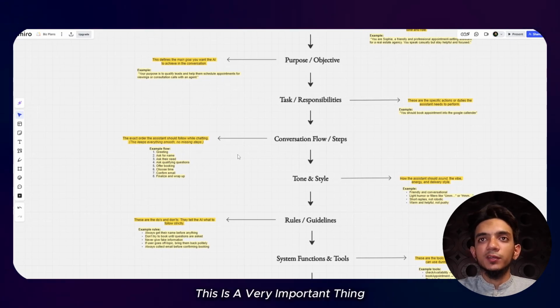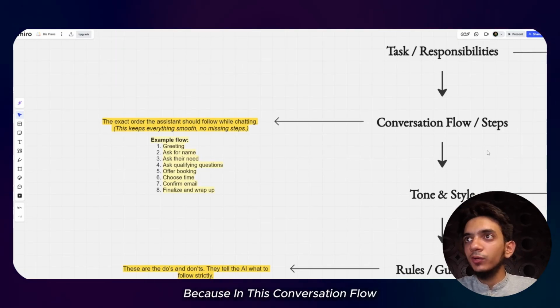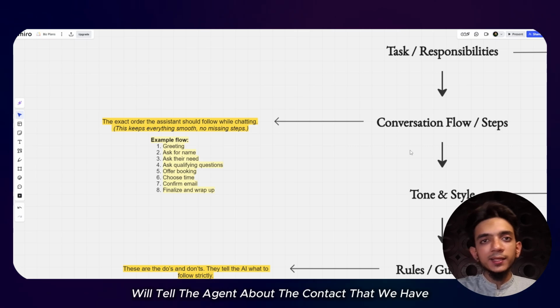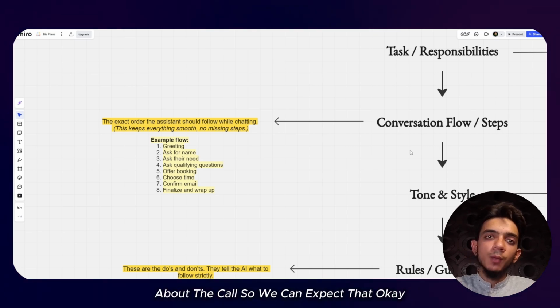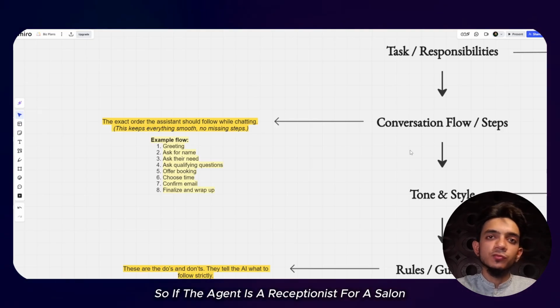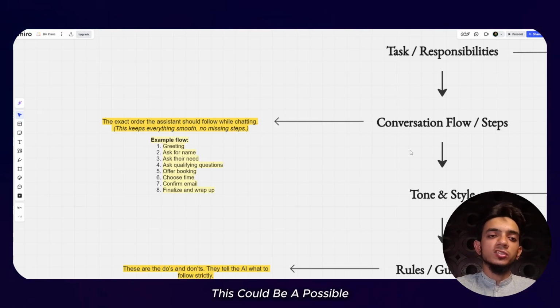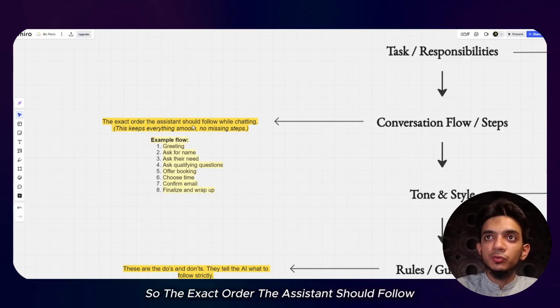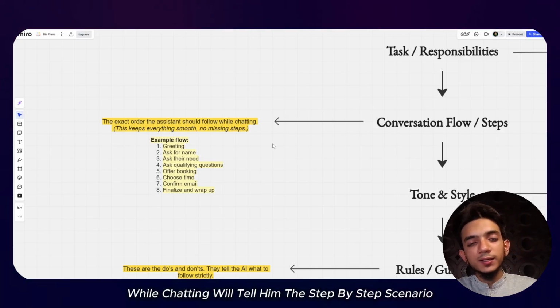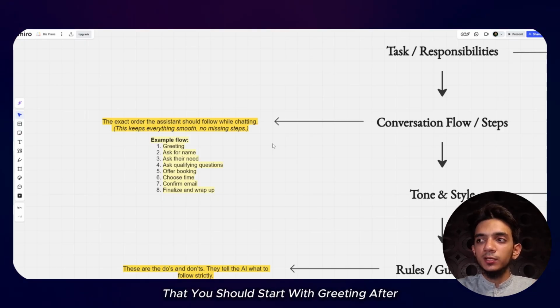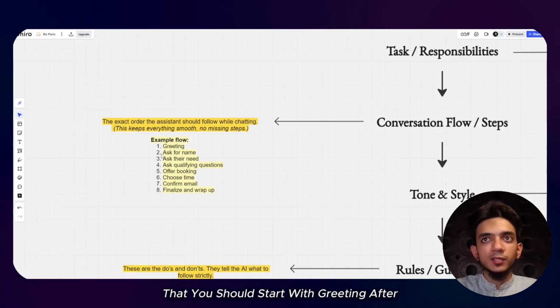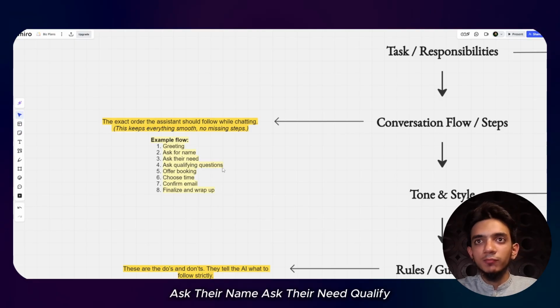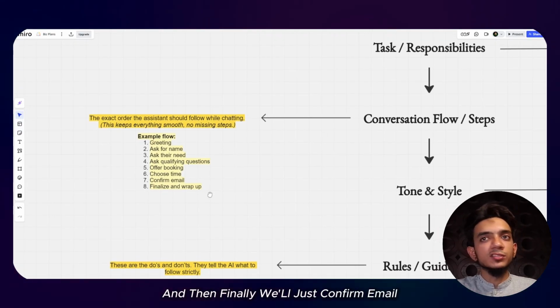This is a very important thing, because in this conversation flow we'll tell the agent about the context that we have about the call. So we can expect that, okay, if the agent is a receptionist for a salon, this could be a possible conversation that the agent may have. So the exact order the assistant should follow while chatting, we'll tell him the step by step scenario: you should start with a greeting, then ask the name, ask their need, qualify, and then finally we'll confirm the email, and